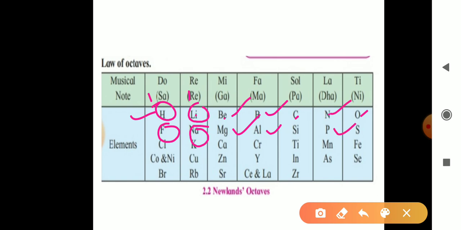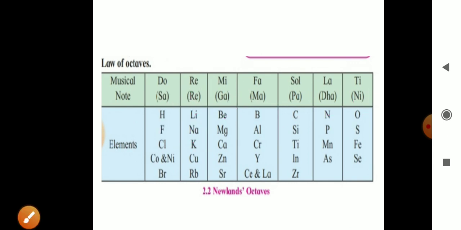Okay, so this is the concept of Newland's octave. The second scientist after Dobereiner, he made a group of 8 elements or arranged them in rows, and he stated that the first and eighth elements have similar properties. Okay, so this is the concept of Newland's octave.